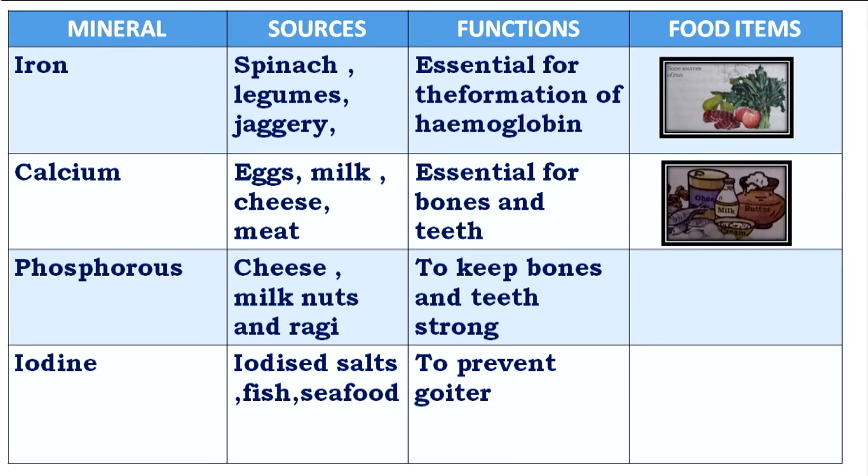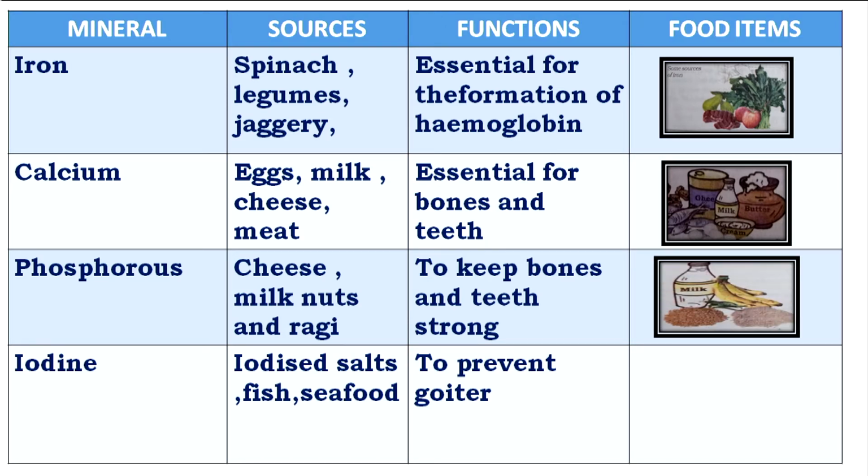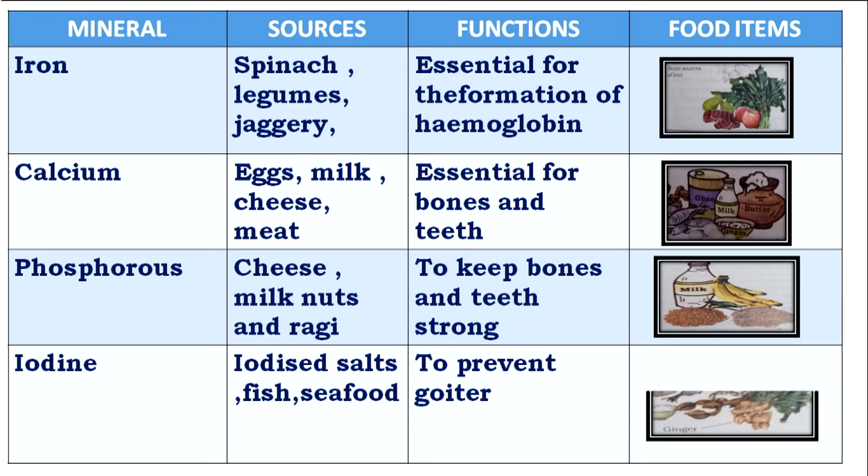Phosphorus. The sources of phosphorus are cheese, milk, nuts and ragi. The major function of phosphorus is to keep bones and teeth strong. So these are the sources of phosphorus, children. The last mineral which is required is iodine. The sources of iodine are iodized salt, fish, seafood, to prevent goiter.